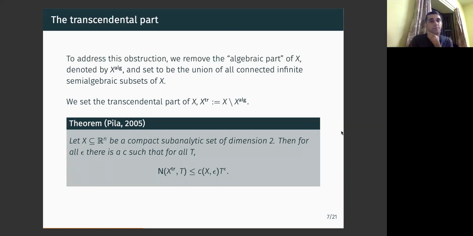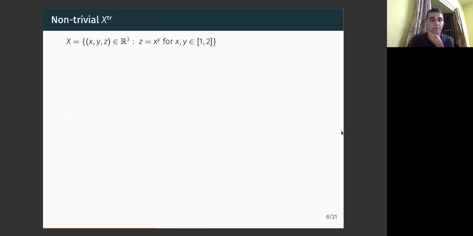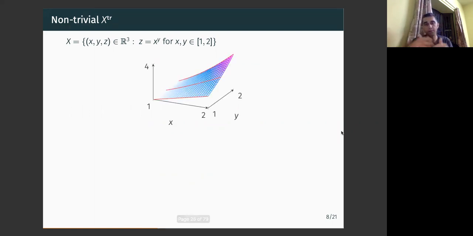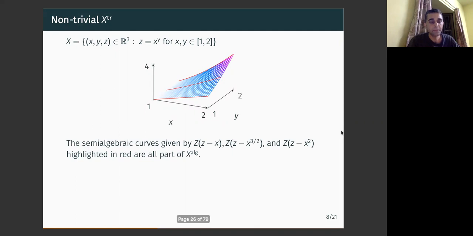But now let's look at an example for which the transcendental part of X is somewhat more involved. Let's consider X to be the set of tuples (x, y, z) in R^3 such that z is equal to x to the power y. I bound the values for x and y, so this is a bounded set. For curves of the form z equals x to the power q, where q is a rational number, that's semi-algebraic, and this is part of this set, right? In fact, that is exactly the algebraic part of this set X. The transcendental part is given by this.